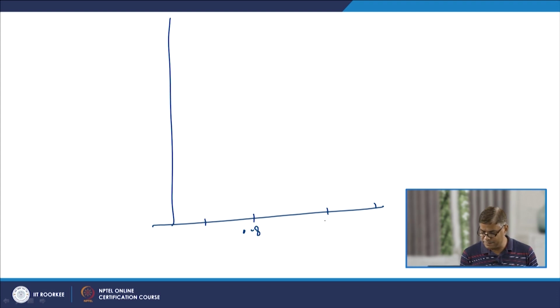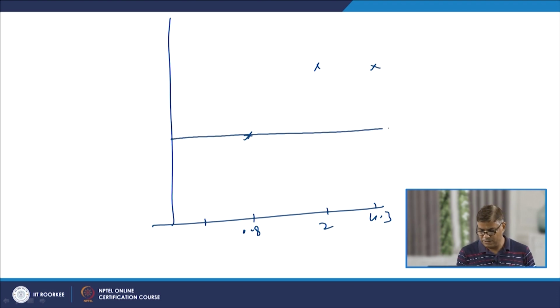And this typical variation we can see with the help of the simplified iron carbon diagram, like say this is 0.8% and this is 2% and maybe 4.3%, different points. This is another point, this is the eutectic point, this is the eutectoid point.